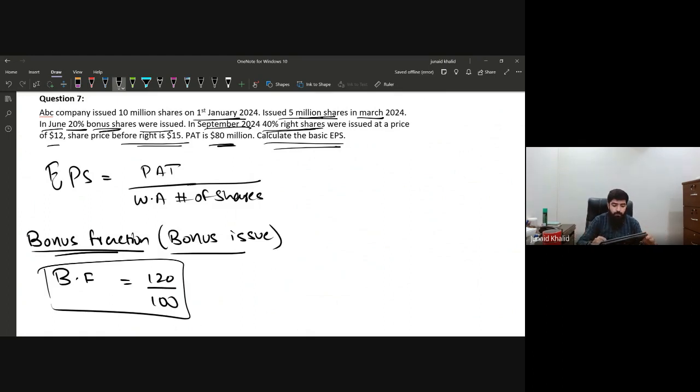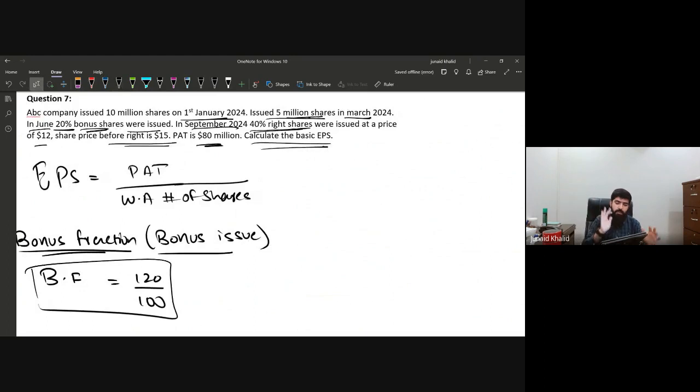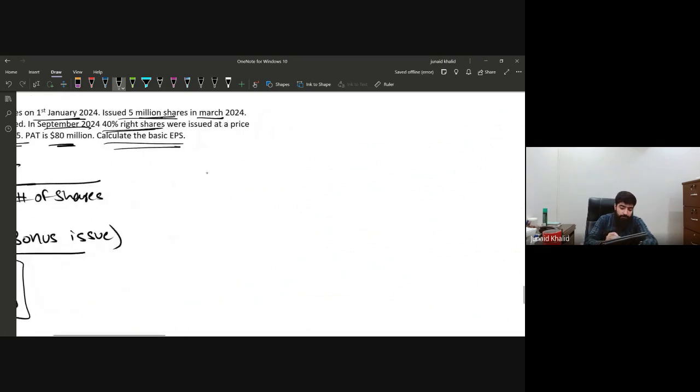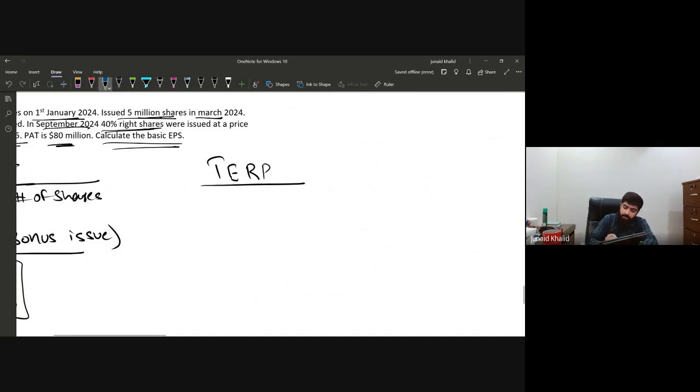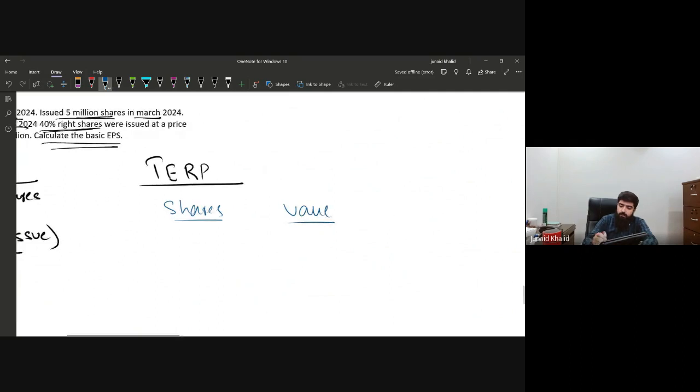Now, the second task. Remember, whenever we are issuing bonus shares, the only thing that you need to calculate is the bonus fraction. But if we are issuing right shares, there are multiple things that you need to account for. First of all, the TERP, the theoretical ex-right price. And how are we going to calculate it? Again, we are going to prepare three columns. Number one, the shares. Number two, the value. And the third one is the total value.